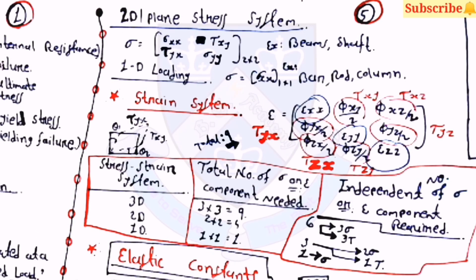And then there is one table for the stress and strain system, with the total number of sigma or epsilon components needed and the independent number of epsilon components required. Here for 3D, 9 components are needed and from that 6 are independent. For 2D, 4 components are needed and from there 3 are independent. And for 1D, 1 component is needed and that is the independent component.